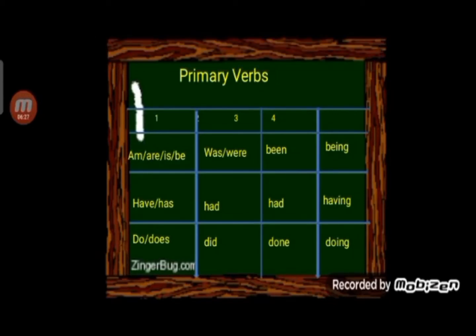Now let's take another primary verb, have. Children, have has 2 first forms, that is have and has. Second and the third forms are the same, that is had, and the ing form is having.